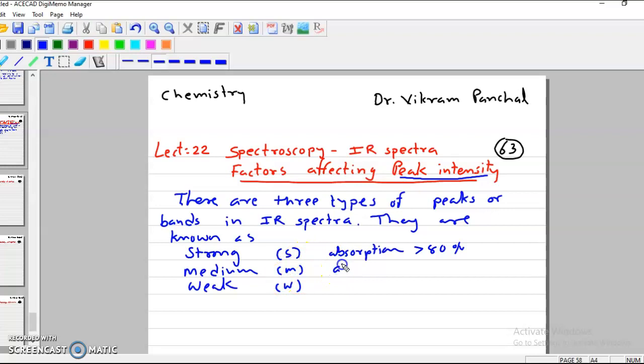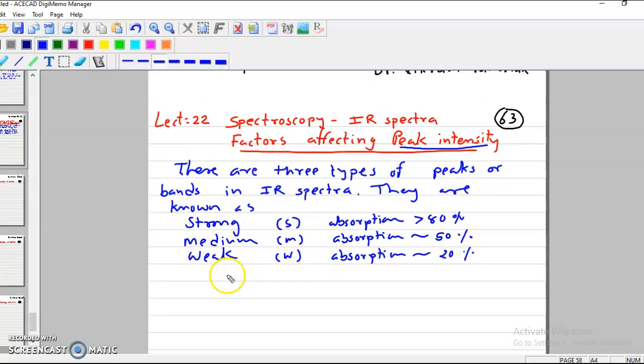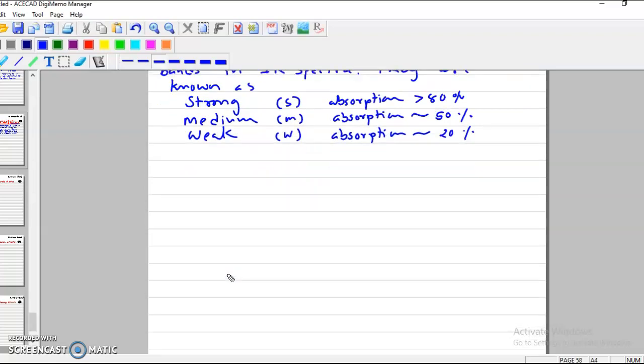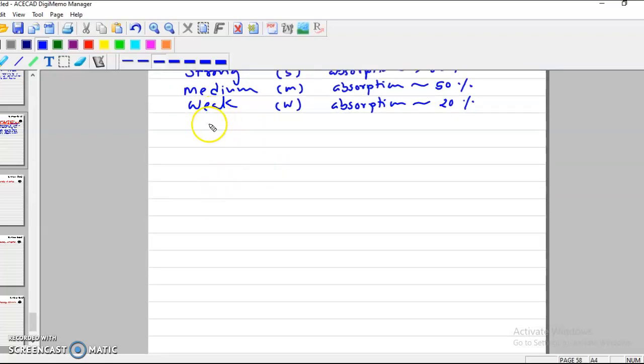When absorption of radiation is nearly 50%, then it is a medium band. And if absorption of radiation is nearly 20%, then it is called a weak band. So with reference to intensity, there are three types of bands: strong, medium, and weak.